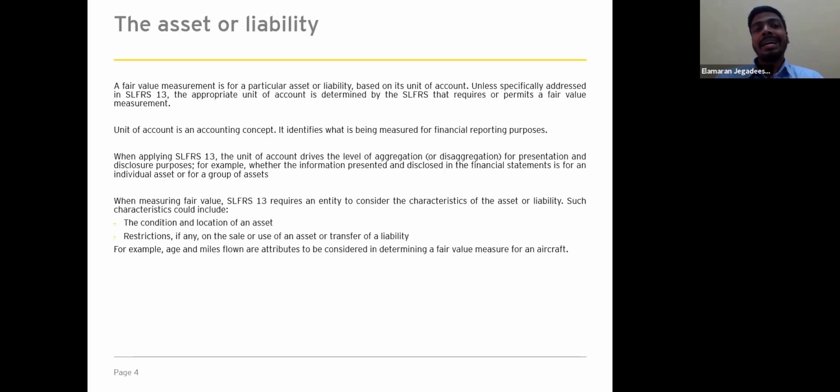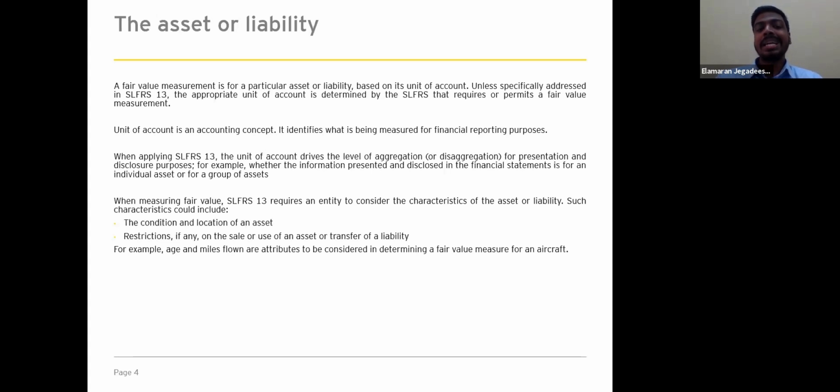When measuring fair value, the entity needs to determine whether it is going to measure the fair value on a standalone asset or liability basis, for example a financial instrument or operating asset, or on a group of assets or group of liabilities, for example a cash generating unit or a business. The standard mentions that when measuring fair value, IFRS 13 requires an entity to consider the characteristics of the asset or liability. The standard gives you two characteristics.